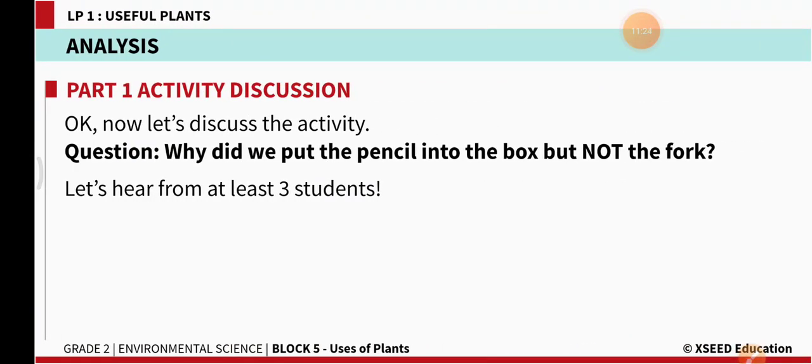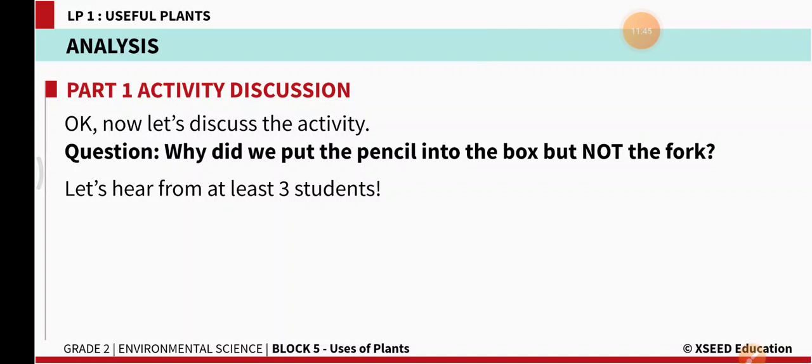Okay, now it's time for some reflective analysis. Right? So, why did we put the pencil into the box but not the fork? Okay, we had the second box, the second plant box. They asked us to put the pencil. Why is the pencil called a plant product?